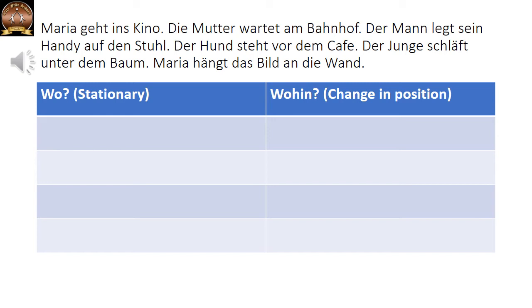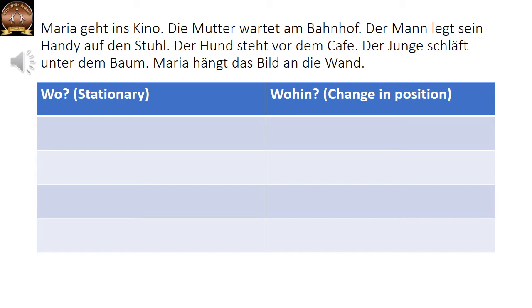Zum Beispiel, Maria geht ins Kino. Geht ins Kino. So it is moving. Gehen is the verb and then we have in plus accusative. So we are going to put it in wohin, second column. Die Mutter wartet am Bahnhof. The mother is waiting at the railway station. So warten, there is no change in position. And then we have also used preposition plus dative. So we are going to put it into the first column, wo.